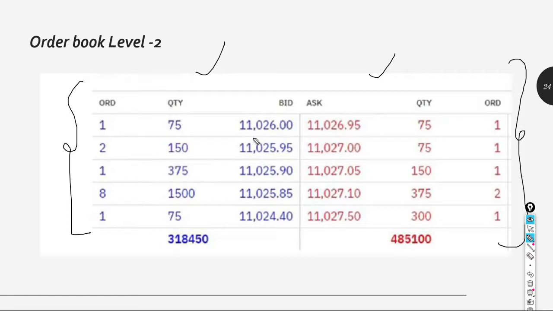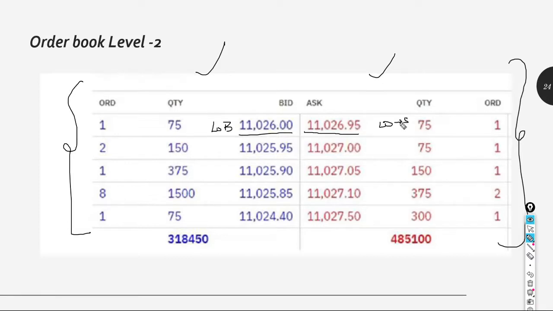Always remember, to complete one single transaction in the market, the top best bid is 11,026, and the top best limit order seller is 11,026.95. This is the limit order by the buyers and this is the limit order by the sellers.